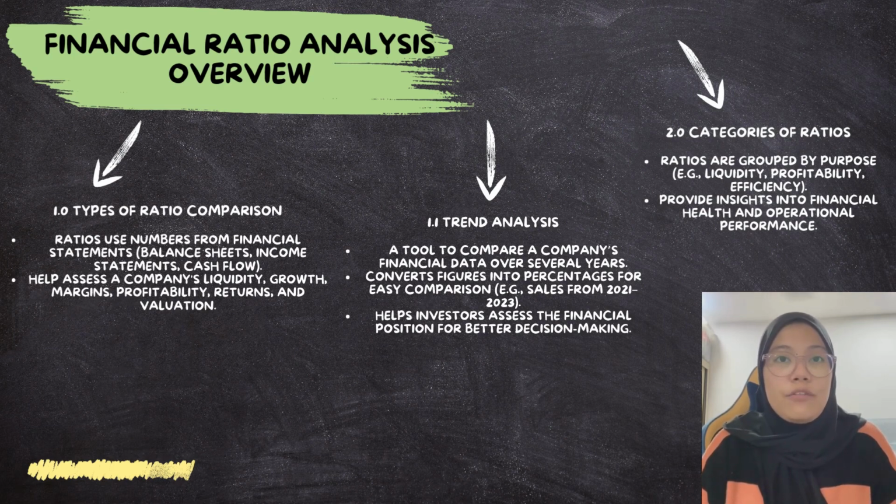And lastly, category of ratio. Ratios are grouped by purpose. Example, liquidity, profitability, and efficiency, which provide insight into financial health and operational performance.